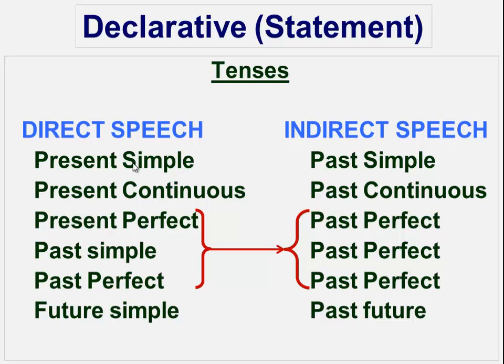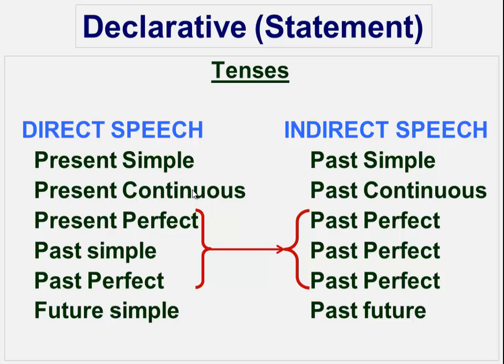In addition to adverbs of time and place, we change tenses. And here are the major tense changes that might occur. The present simple becomes past simple. A verb like walk becomes walked.